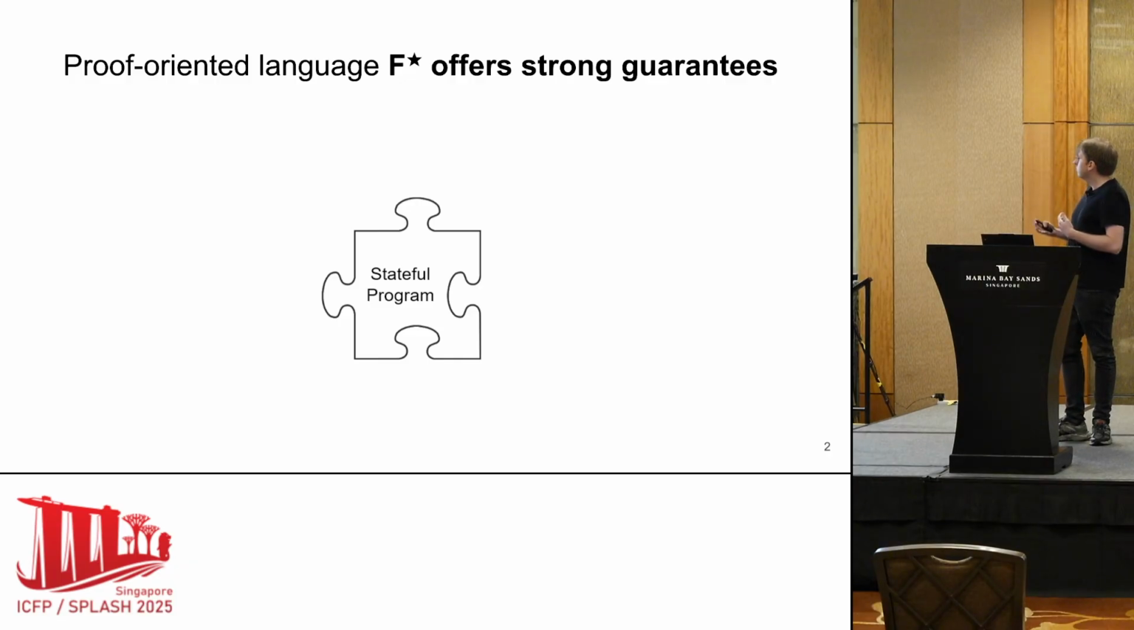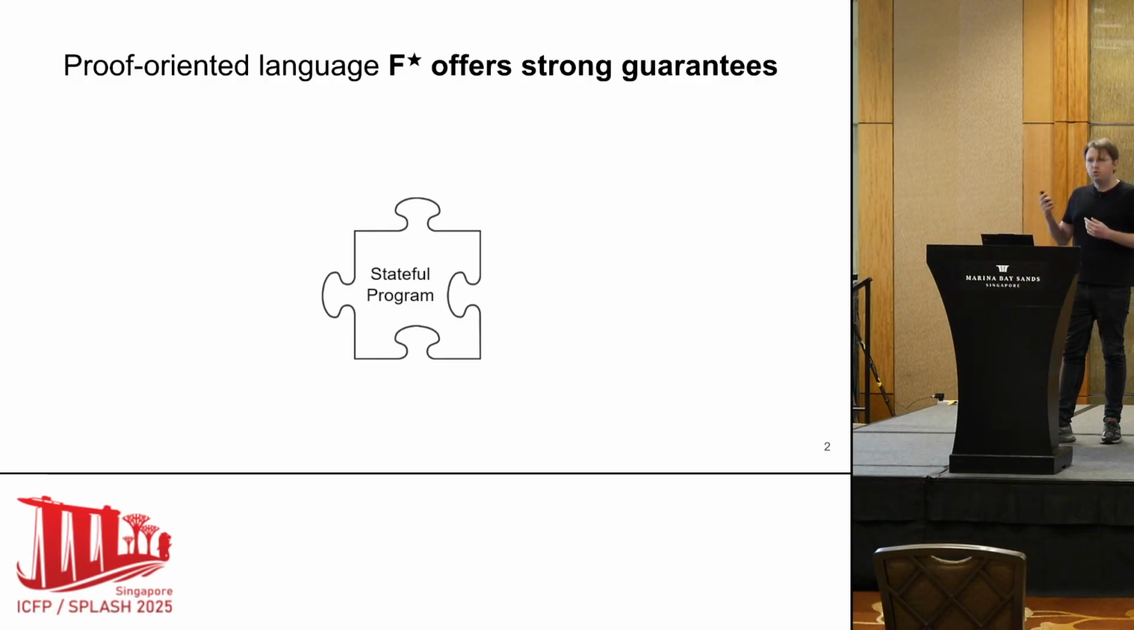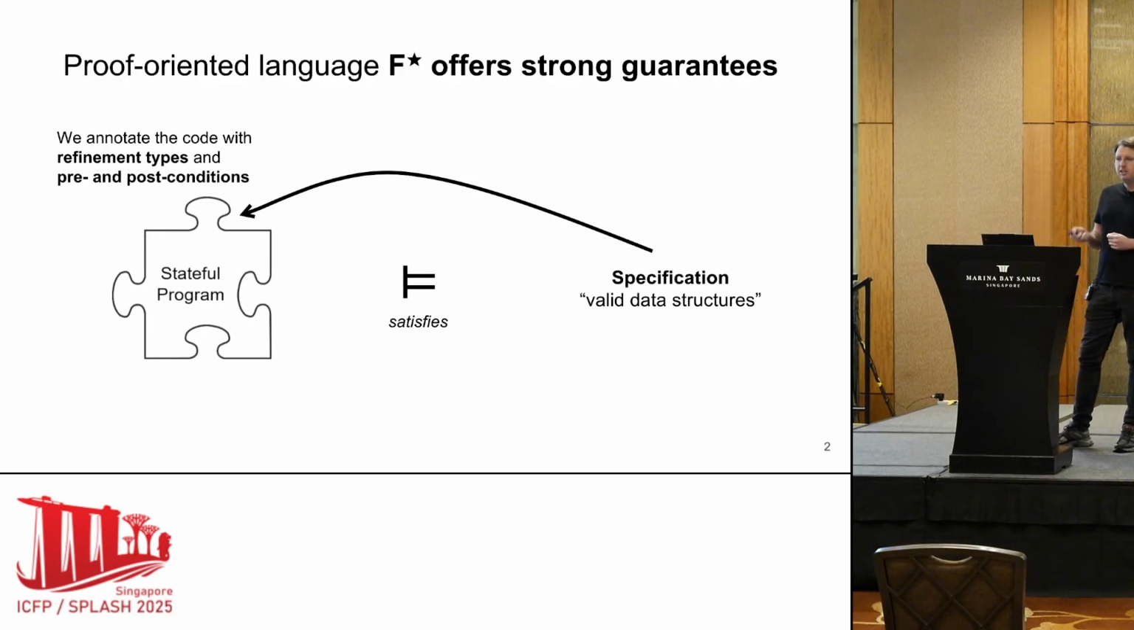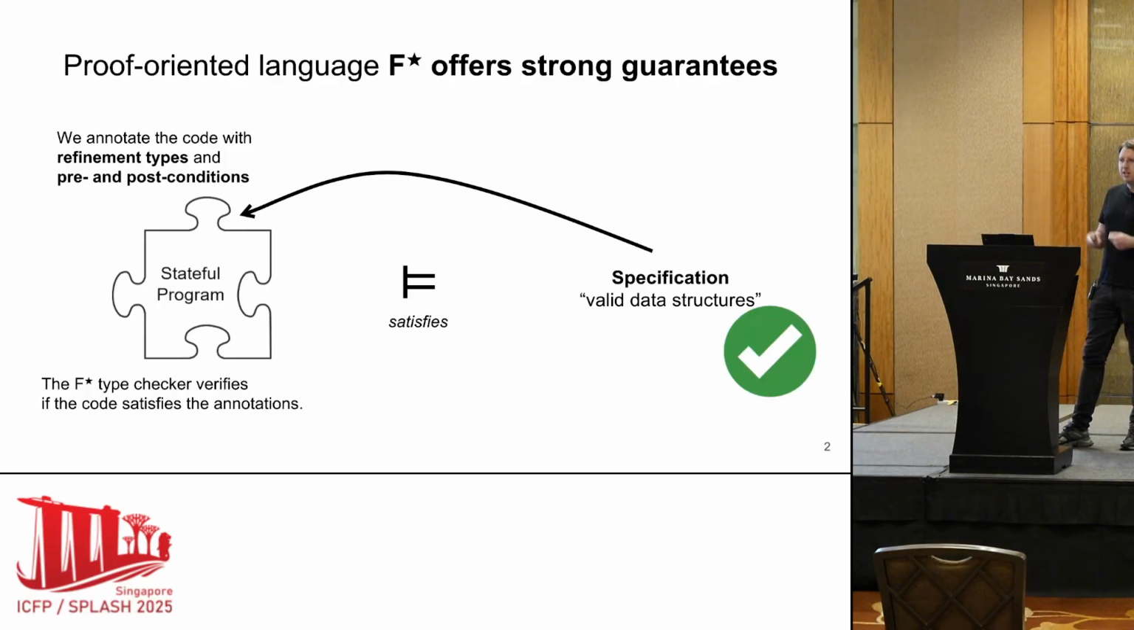So for the ones who don't know, F-star is a proof-oriented language in which one can verify programs. Usually one writes a program using a shallow embedding, writes a specification by annotating the code using refinement types and pre and post conditions. And then the F-star type checker checks if the code satisfies the specification, the annotations. And if the answer is yes, then we have a guarantee that the code satisfies the specification.